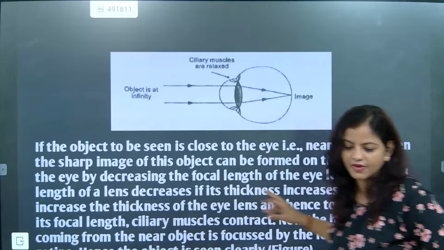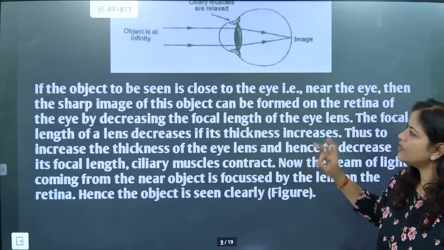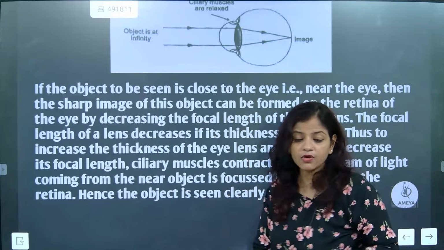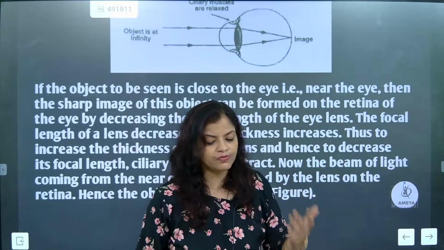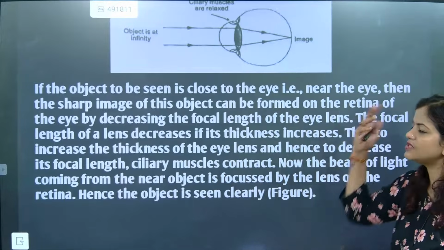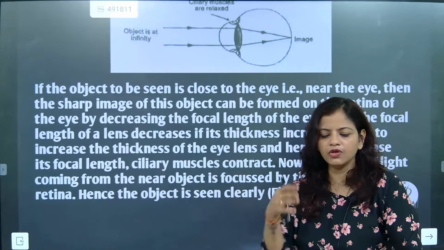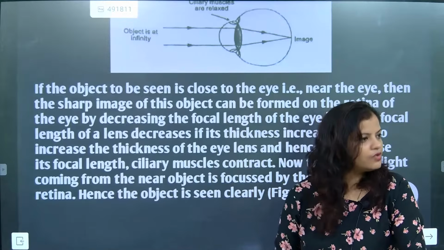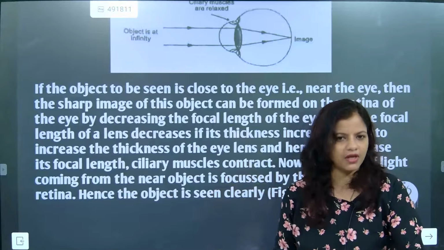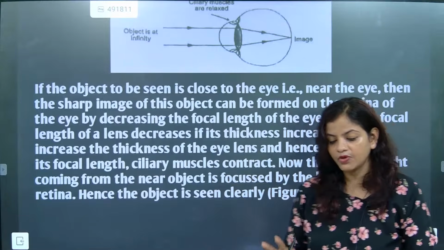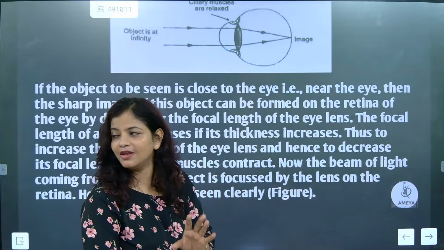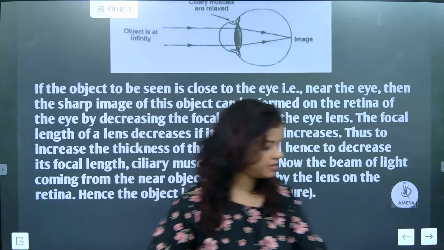Strawberry, good morning, beta. Now look here, beta. If the object to be seen is close to the eye, we need to understand that convergence is one of the most important things. Now you have to see a nearby object. Just now you are taking a book and reading it. What are we doing at that moment? Let's see this part, beta. One by one we will discuss, not in a hurry. Book is here.